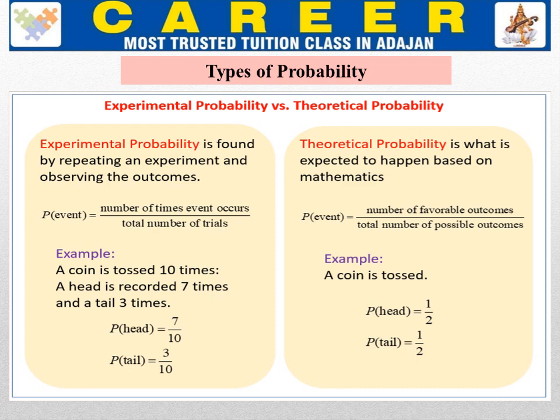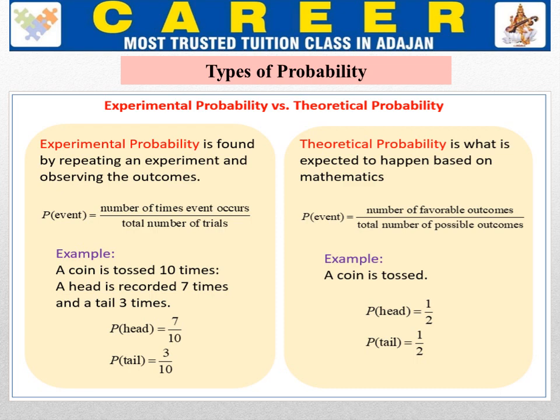Experimental probability is found by repeating an experiment and observing the outcomes, whereas theoretical probability is what is expected to happen based on mathematics, based on theory. So experimental probability tells what exactly happened while we did the experiment, and theoretical probability is what we assume would happen without actually doing the experiment.